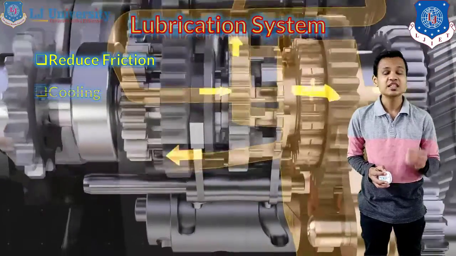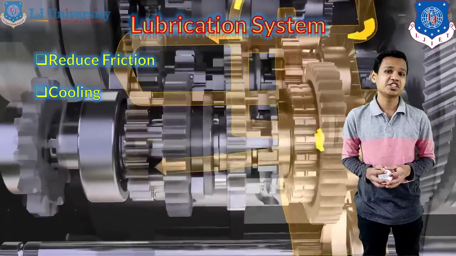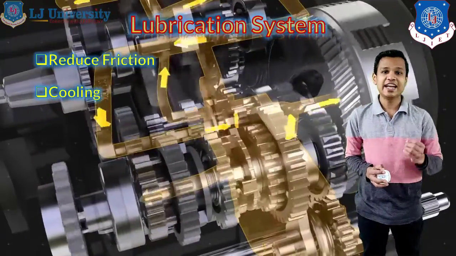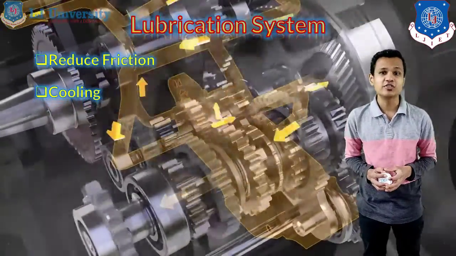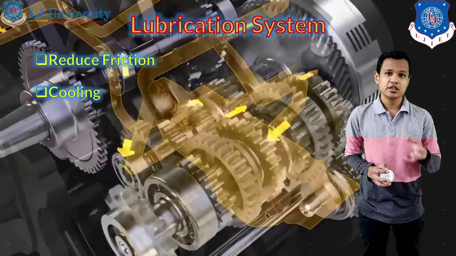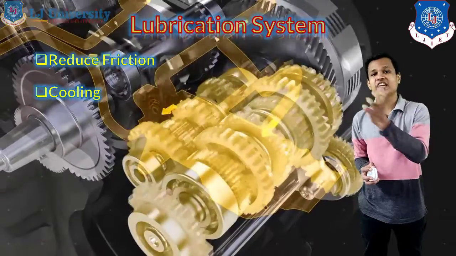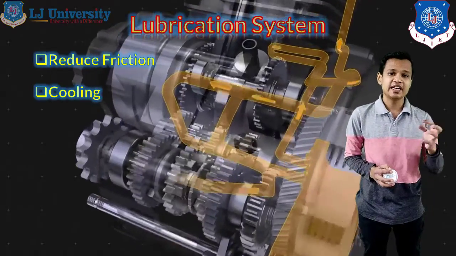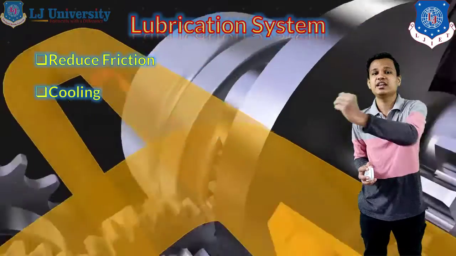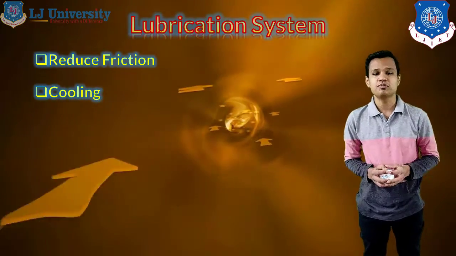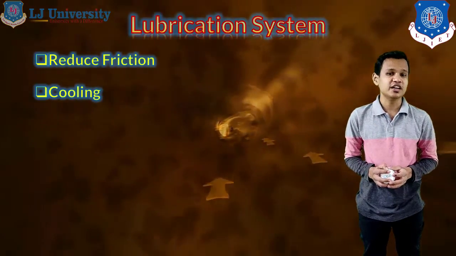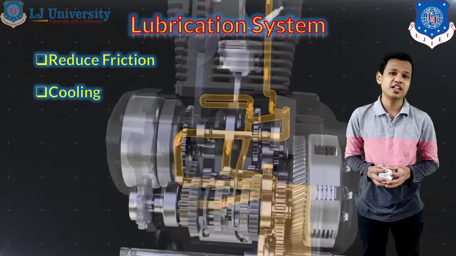The oil level should also be maintained in the lubrication system as well. The second thing which the lubrication system provides is the cooling of the engine. 10 to 15% cooling of the engine is done with the help of the lubrication system. The lubrication system takes away the heat from the engine and flows the heat to the sump of the oil. So the cooling is also being done by the lubrication system.